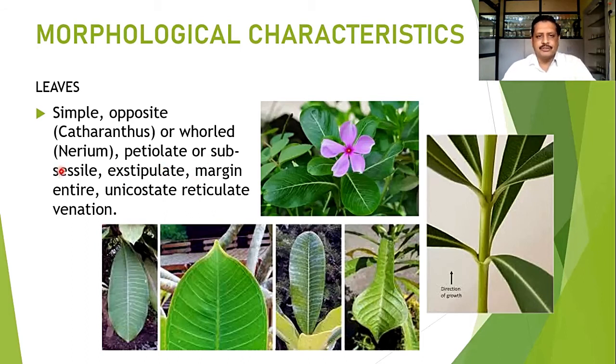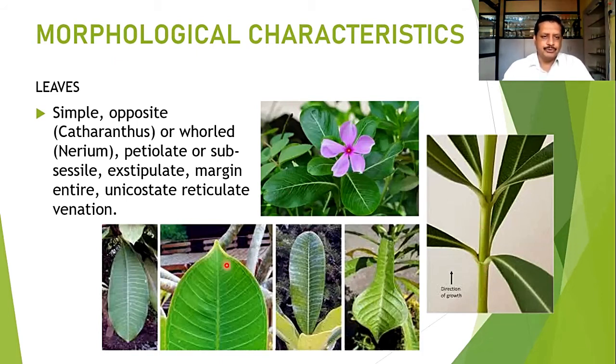Petiolate or subsessile leaves are there. Here you can observe the petiole is there, but in Catharanthus there is almost absence of the petiole. So they may be petiolate or sessile. They are normally exstipulate. They don't bear any leaf-like structure at the base of the leaves, and that's why it is exstipulate.